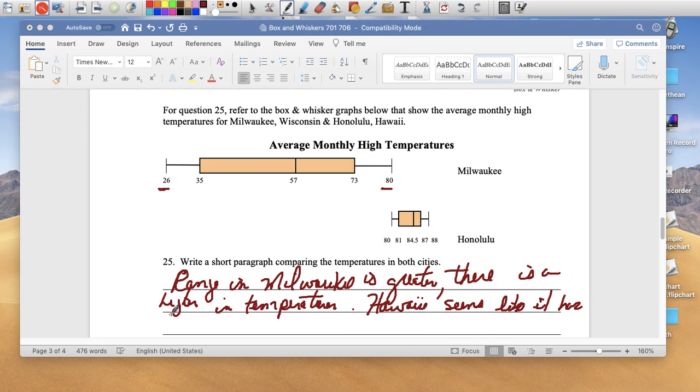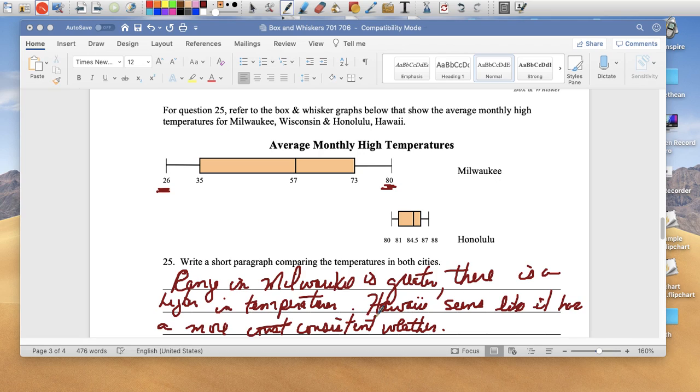So Hawaii seems like it has more consistent weather. I've never been to Hawaii, but can you imagine? This shows the average monthly high temperatures. These are the high temperatures, I guess for a long period of time, because the high temperature here was 26 to 80, so this probably went from winter to spring. In Hawaii, for all that period, it was consistently from 80 to 88.